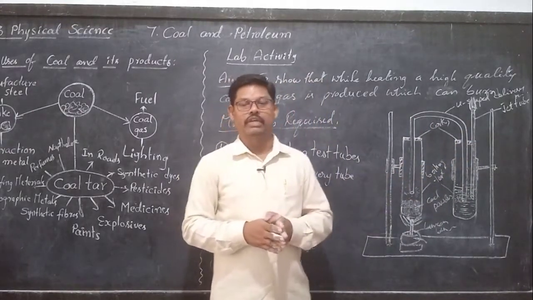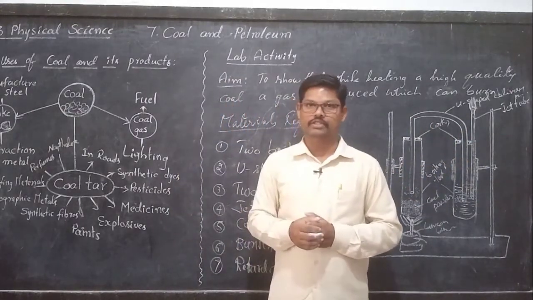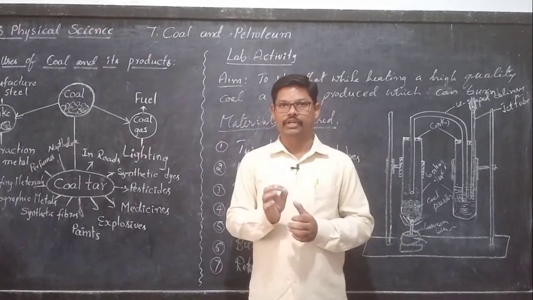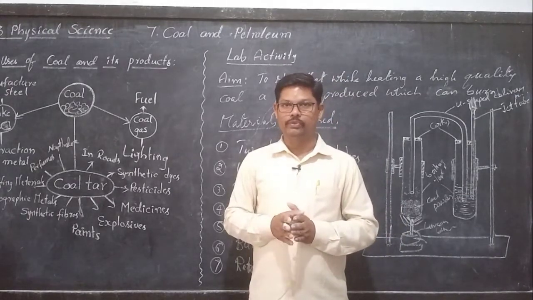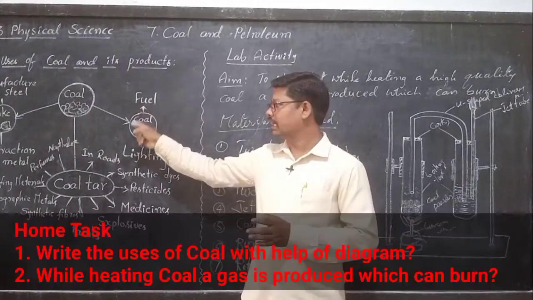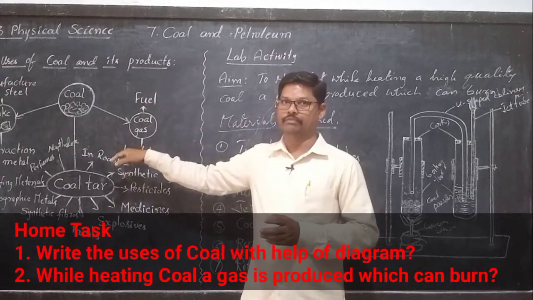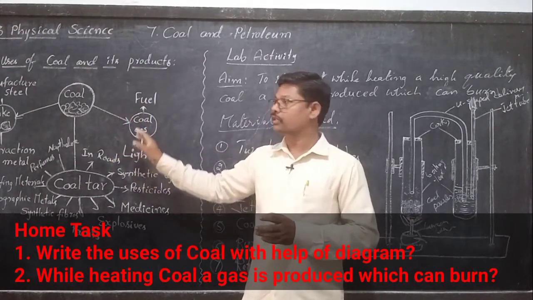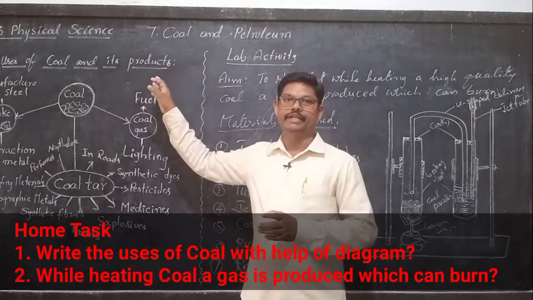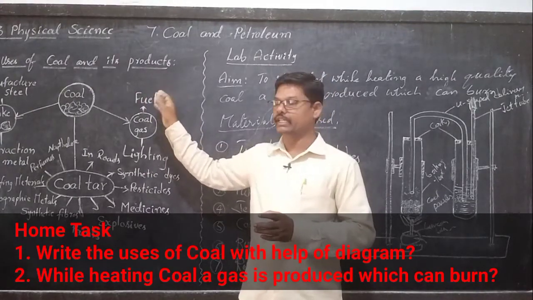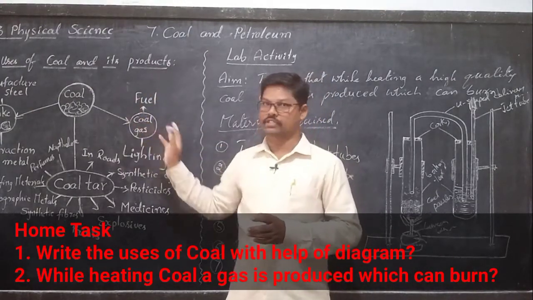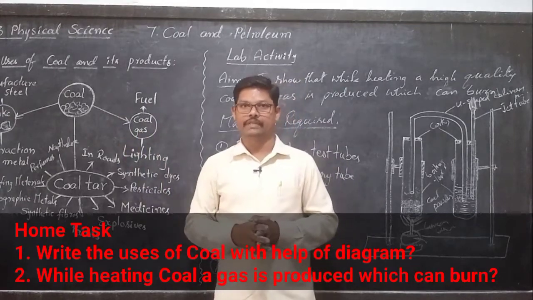So now we will conclude this session with a home task. What is the home task? You have to write the different uses of coal with the help of this diagram. Keep the heading 'Coal and its products. Uses of coal and its products' and write these uses with the help of the diagram.